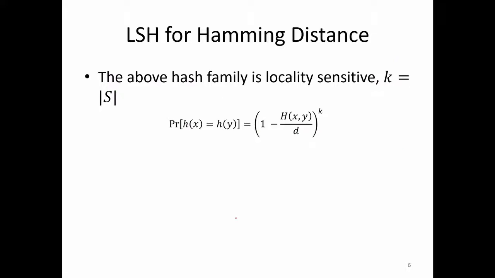What you can show is that the probability of h of x equal to h of y is basically your Hamming similarity s_H(x, y) to the power k.